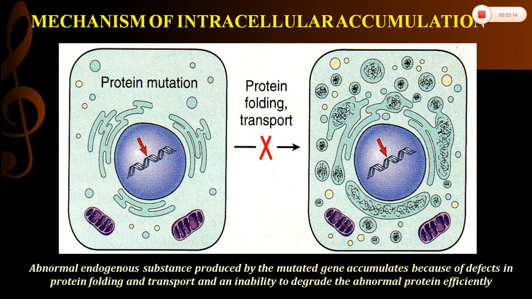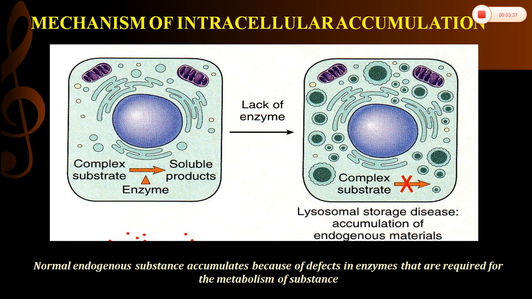Next, because of mutated genes, abnormal proteins are produced. Usually any abnormal protein in our body is removed through protein folding and transport. If there is a defect in protein folding and transport, these abnormal proteins are not degraded, so they accumulate inside the cell. Next, conversion of complex substrates to soluble products requires enzymes. If there is a lack of enzymes, there will be accumulation of these complex substrates.